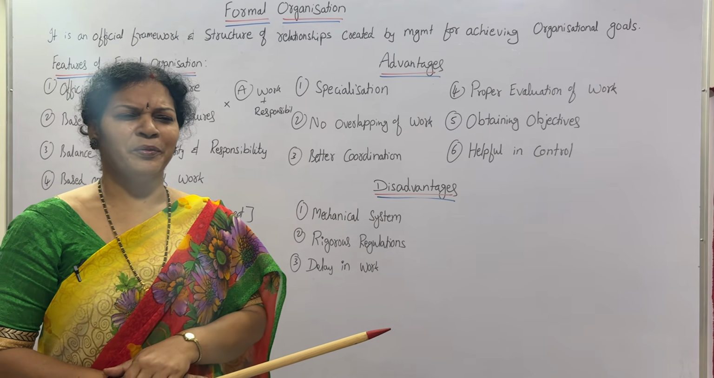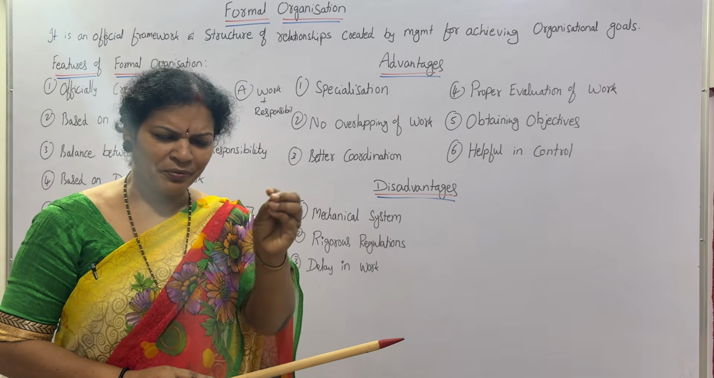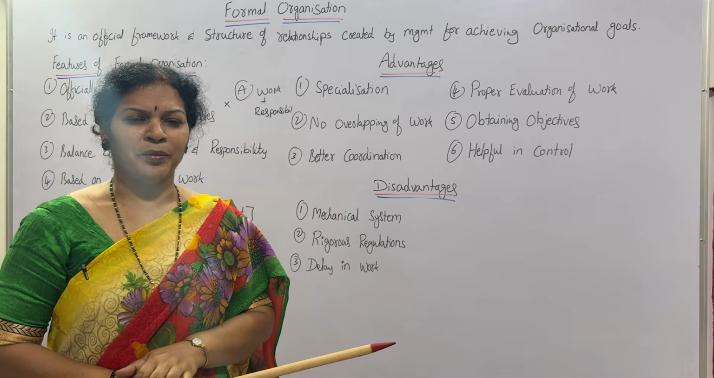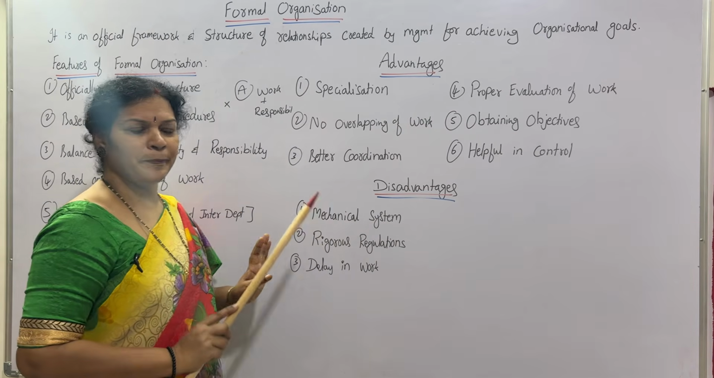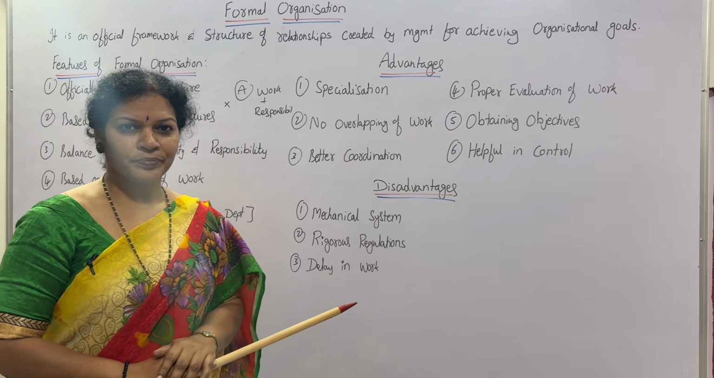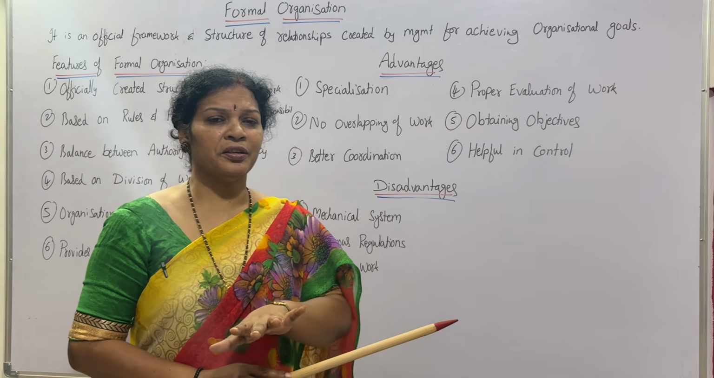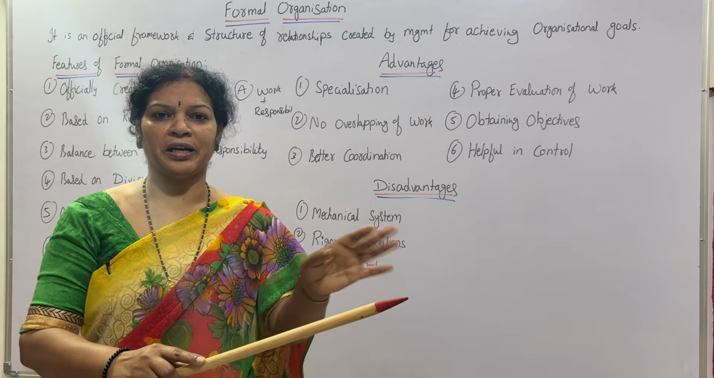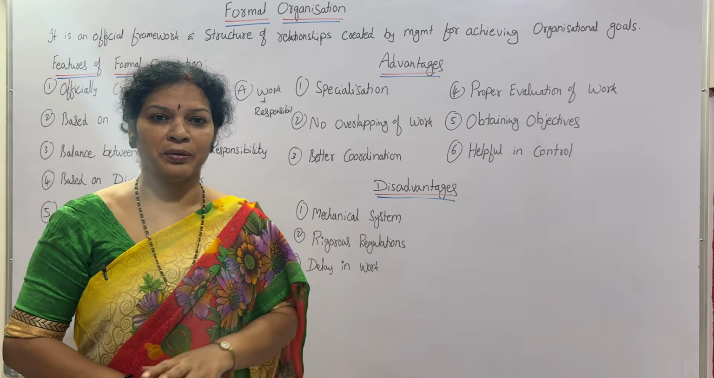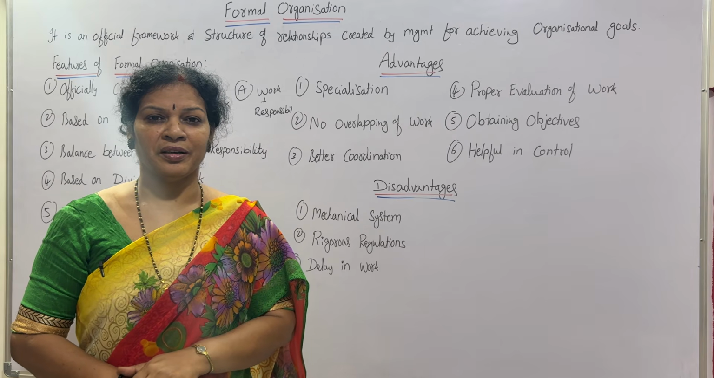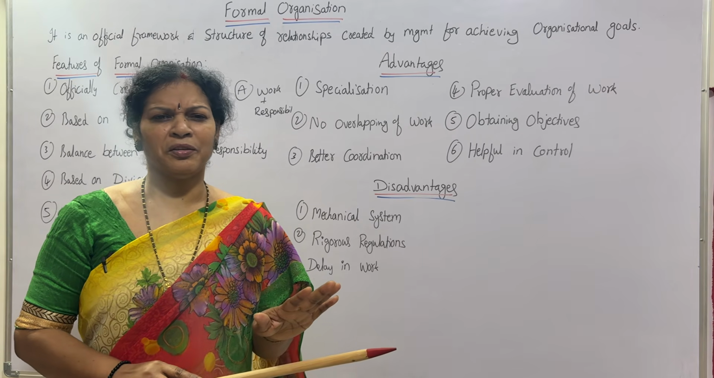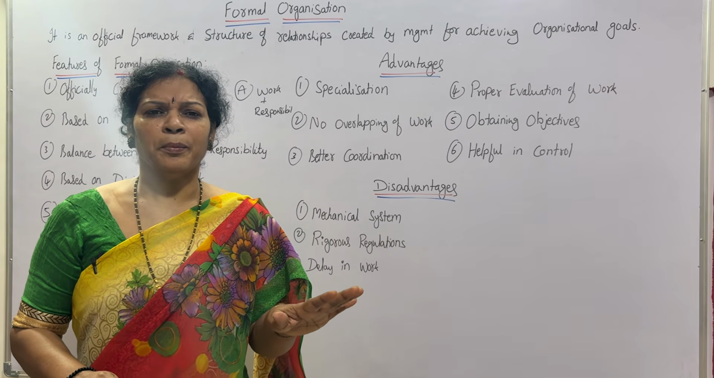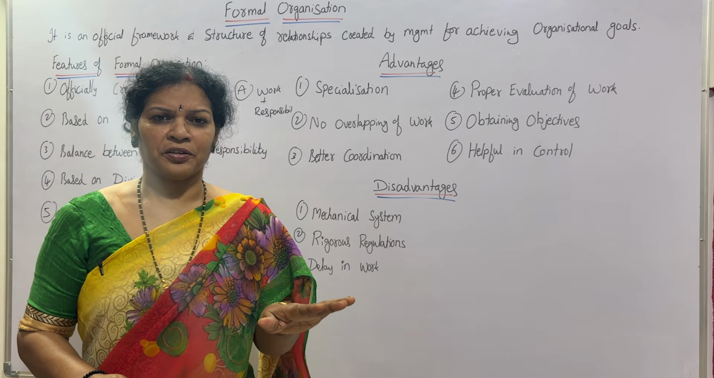Disadvantages are also there. Where there are advantages, somewhere you will find some problem. What are the disadvantages? Only three. First one is the mechanical system. In formal organization, it is decided already, so things should go like this. He is responsible, he has to do. You are specialized, you have to do the work, and you will be responsible for that. And work is divided like this. Everything is already decided in a proper way through a chart, right?